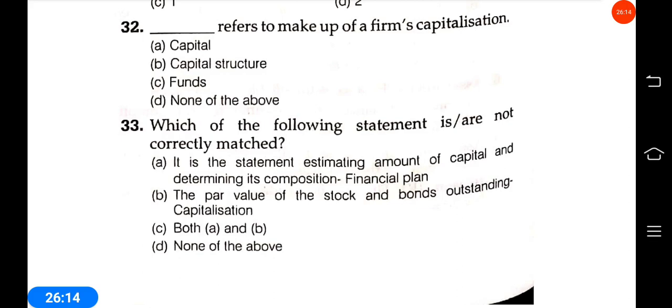Both A and B. Par value is not an outstanding value. So D is the answer, none of these. 33. None of these.